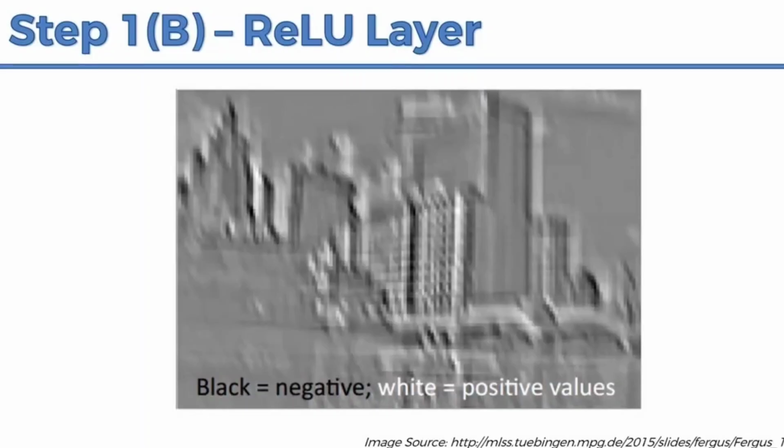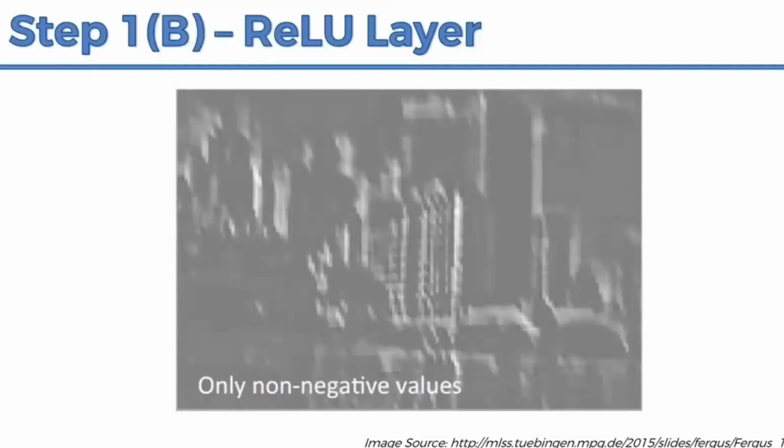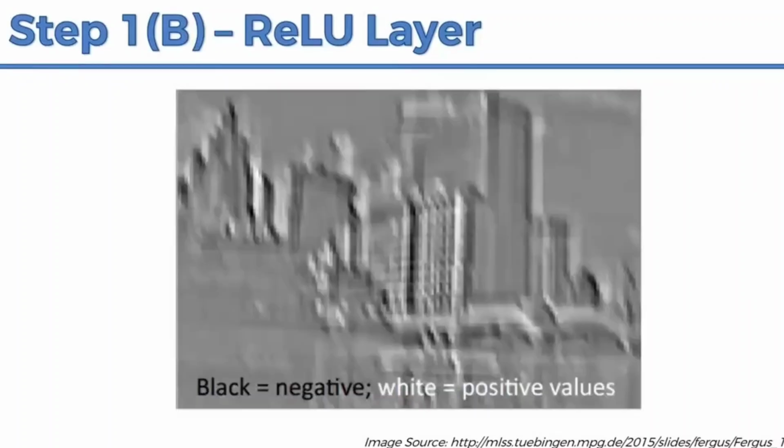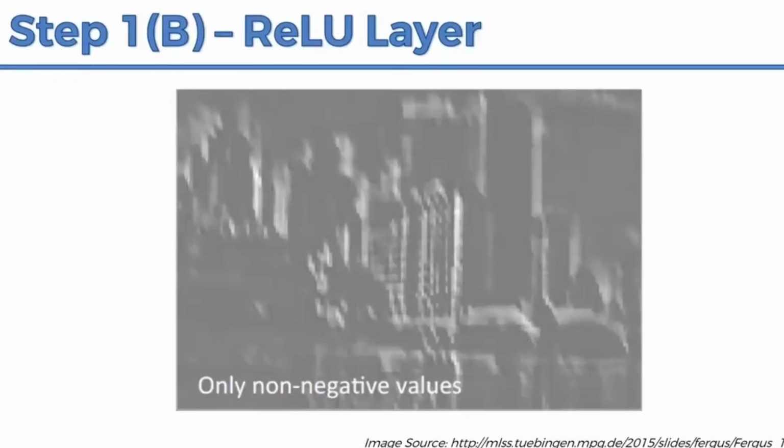Now in this image, if you observe, this is some kind of blurred image for you. But if you remove the blackness, now can you see only the edges? This is the original building. For this original building, after applying one filter, I have got the edges like this. Is that clear?